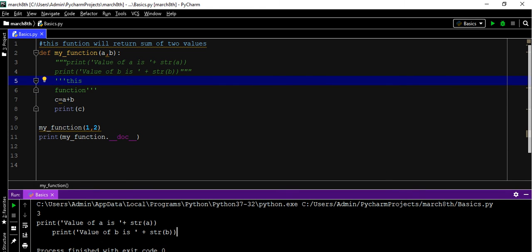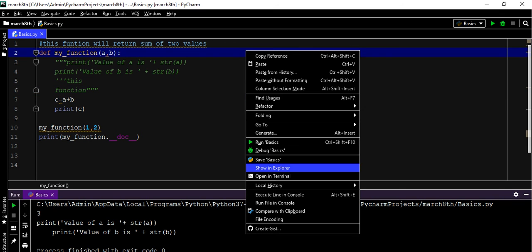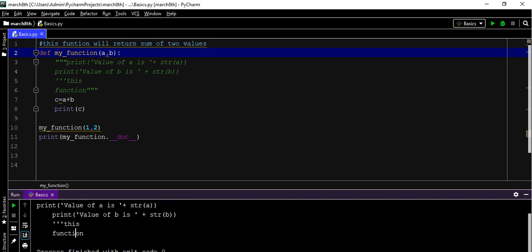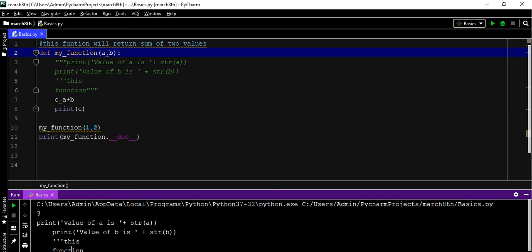Here it displays completely, because it is considered a string as part of these double quotes, and then it is printing.